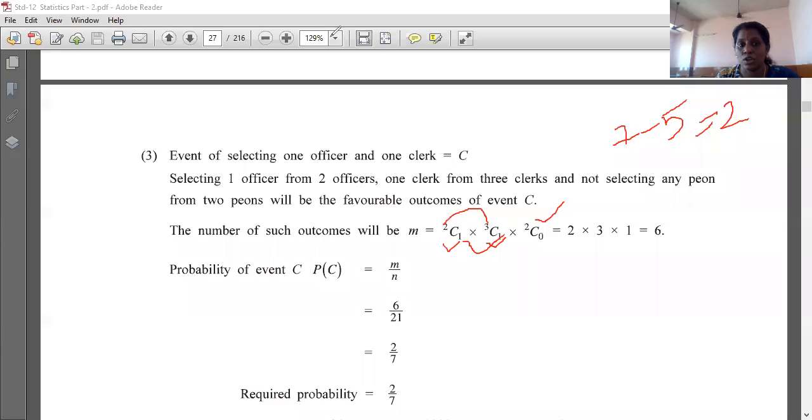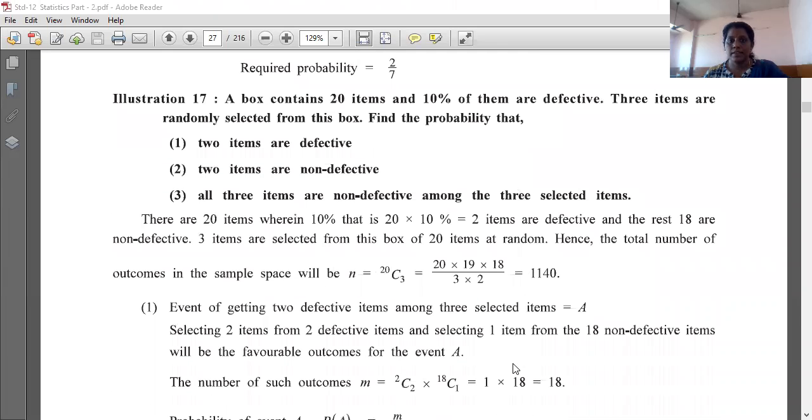Okay, so this is the solution of your third event. So this is our illustration. Okay, now let's see the 16th illustration. Here we are completing. So now we will see the next illustration. Let me rub this first. Okay, so whenever the selection word is there in the question, we will go for combination. If the word arrangement is given, then we will go for permutation. Okay, now next, our 17th sum.